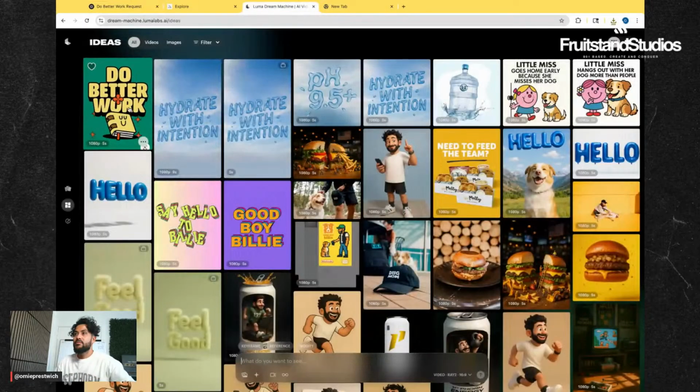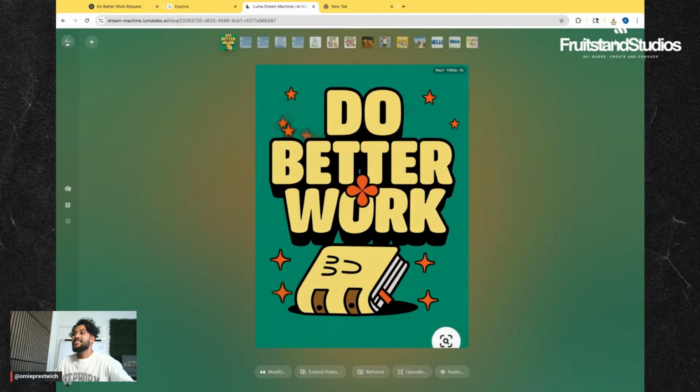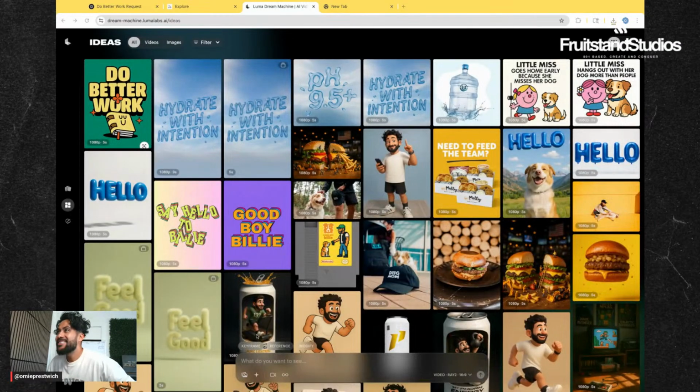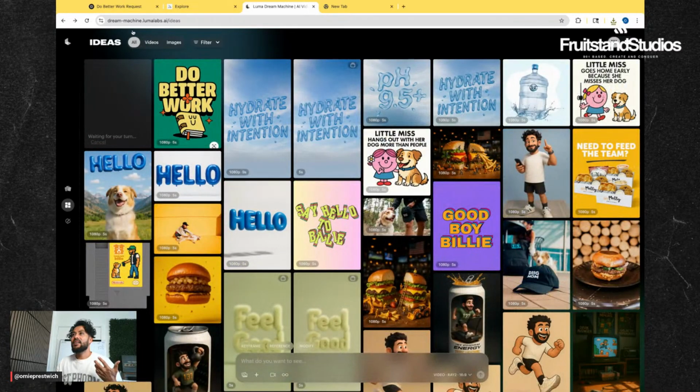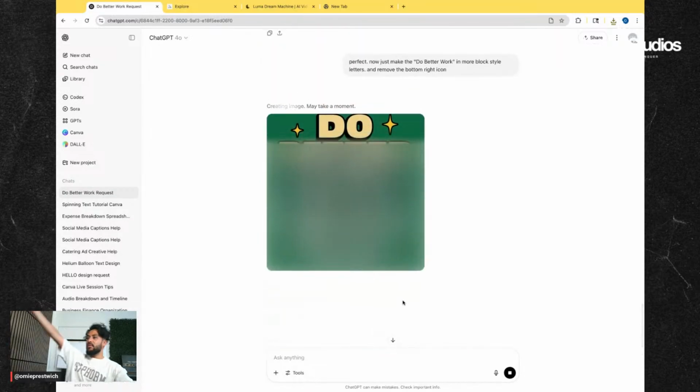Let's go to Dream Machine. That's so silly. Do better work. Wah, wah. That little book just died. Oh my goodness. Okay. Let's do the book on mental toughness. It's so interesting how AI just makes it so easy. So this do better work. Now that I have the result, the mental toughness, and it's coming up with this, what in the world? Now I just change it to a 1x1.